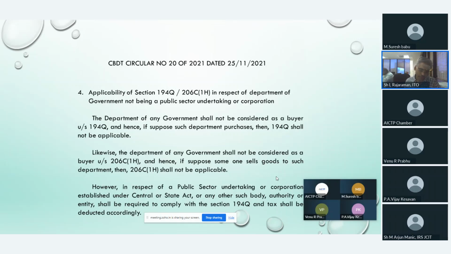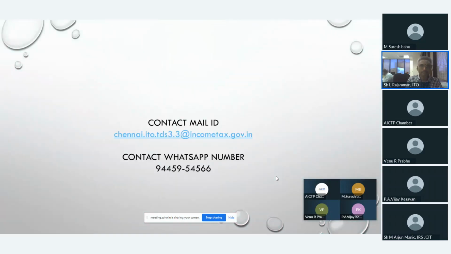However, a public sector undertaking or corporation established under a central or state act or any other such body, authority or entity shall be required to comply with section 194Q and tax shall be deducted accordingly. Here I can say that public sector undertakings like banks, if they are purchasing goods, then they have to deduct tax under 194Q, whereas if a pure government department purchases some goods, 194Q will not be applicable.